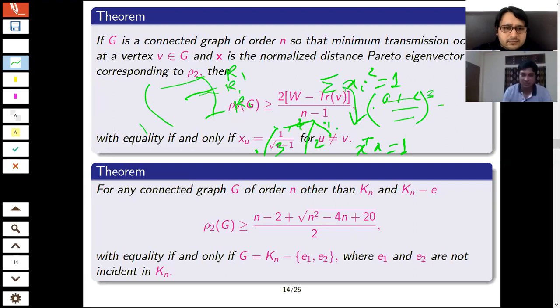Then again, if I remove another edge, since one has already been removed, there is a condition: these two must not be incident. They should not have any common vertex, only then it will be minimum. I can remove any edge, but those two should not be incident. In that case, I get the minimum value for the second largest one.